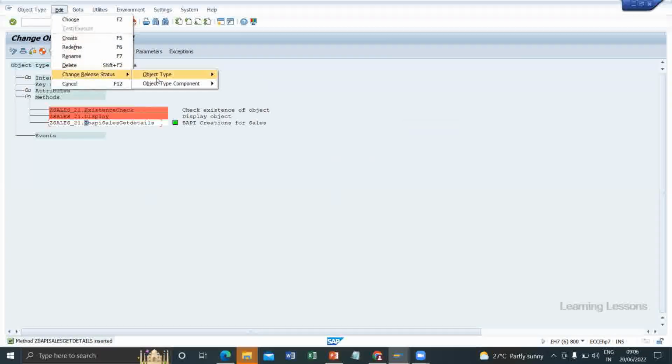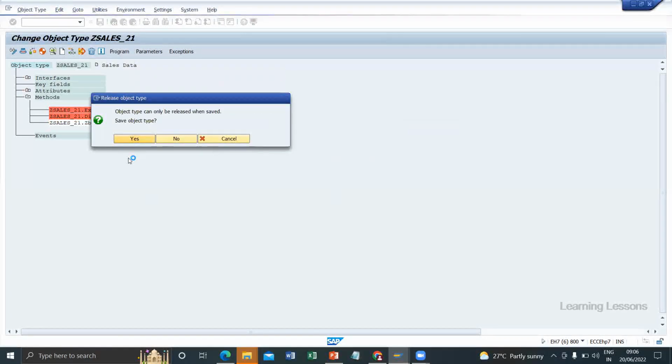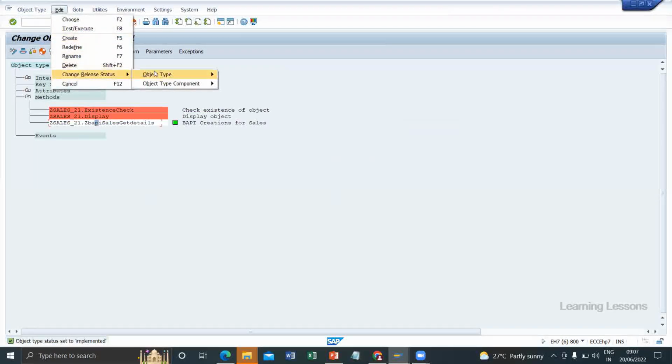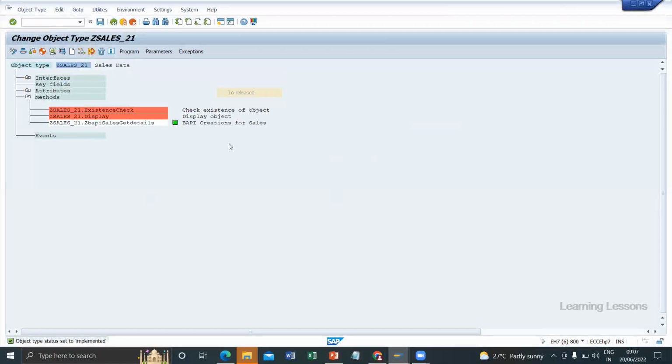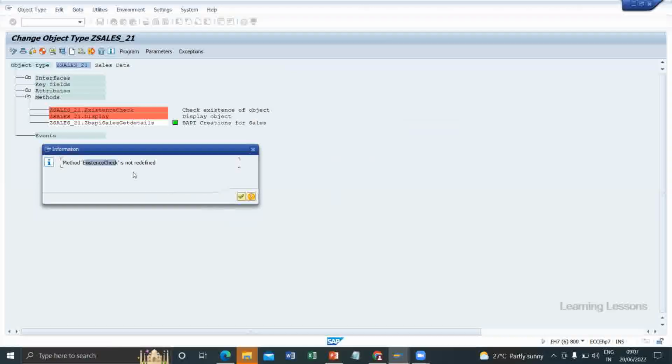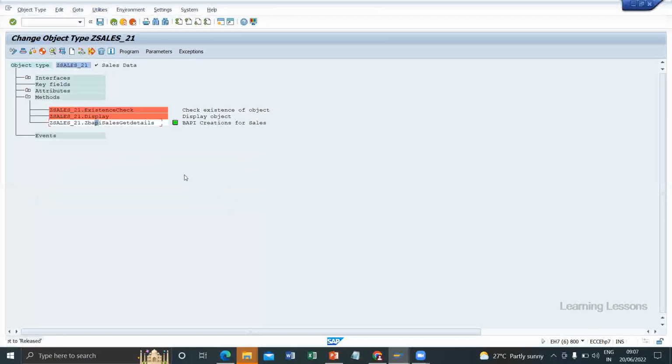Change release status, object type to implemented. First, we need to implement this. Then select this, execute, change release status, object type, release. Method existence check is not defined. That's not a problem. So the object type is set to release state. Now we can use this.